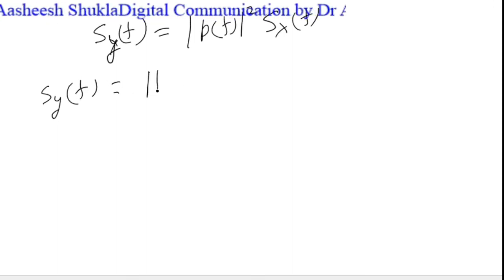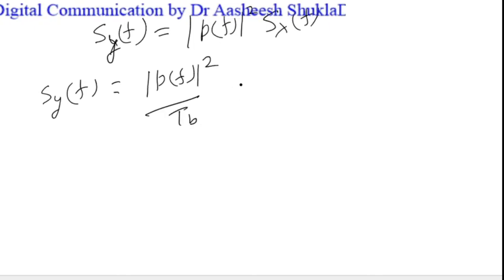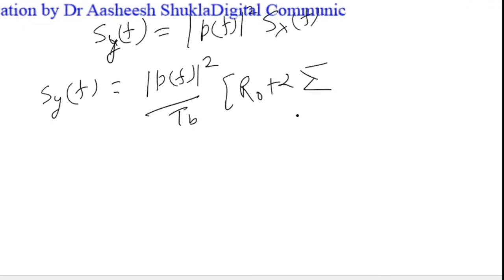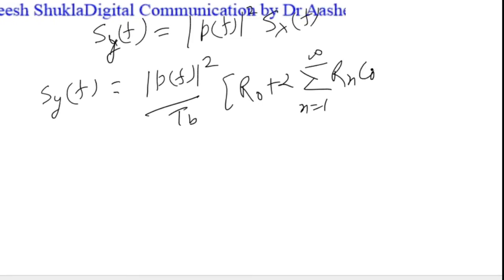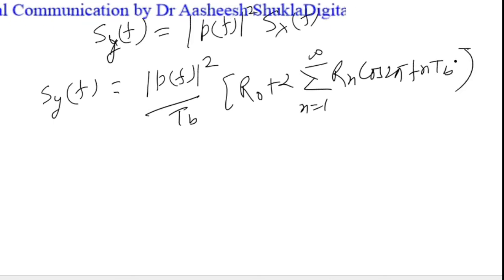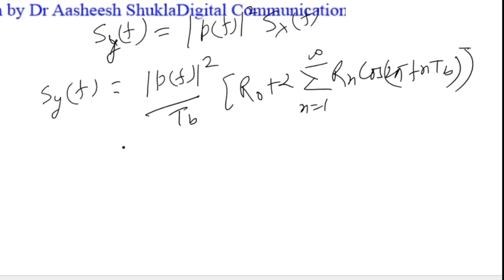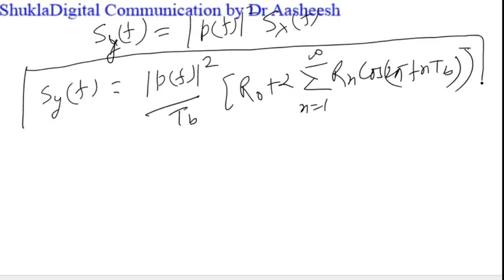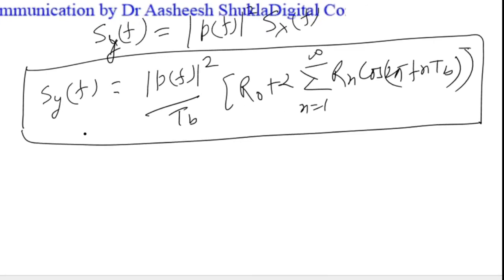So SY(f) can be simply written as mod of P(f) square upon Tb, in brackets R0 plus 2 times summation of n equals 1 to infinity, Rn cos of 2π f n Tb, right? This is our relationship. This is our objective, to find out the power spectral density of the line code. So the power spectral density of a line code can be defined with the help of this formula.